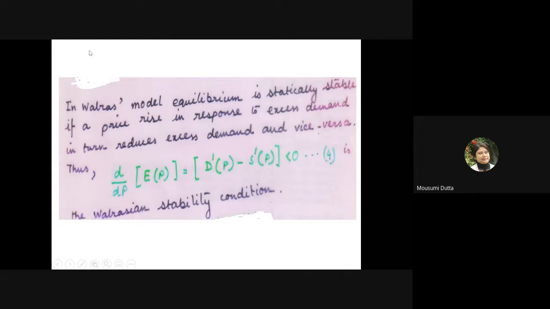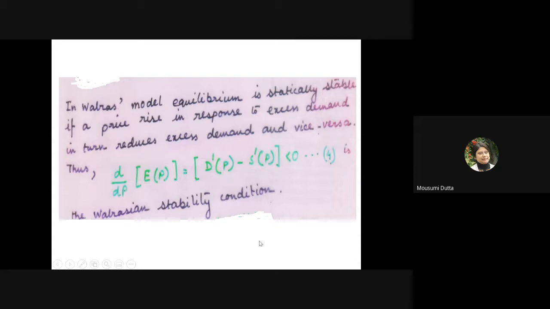So what I am telling is, in the Walrasian framework, equilibrium will be called a statically stable equilibrium if a price rise in response to positive excess demand in turn reduces excess demand and vice versa.